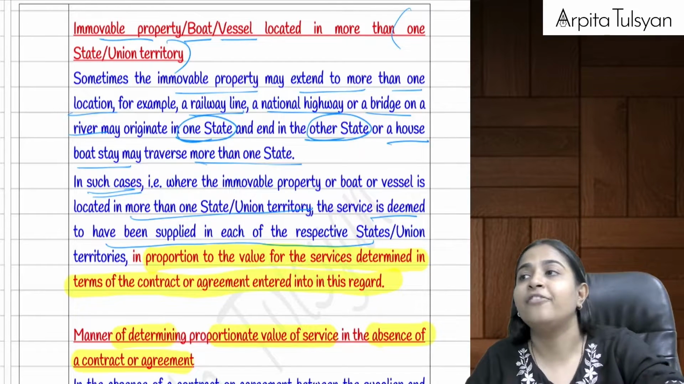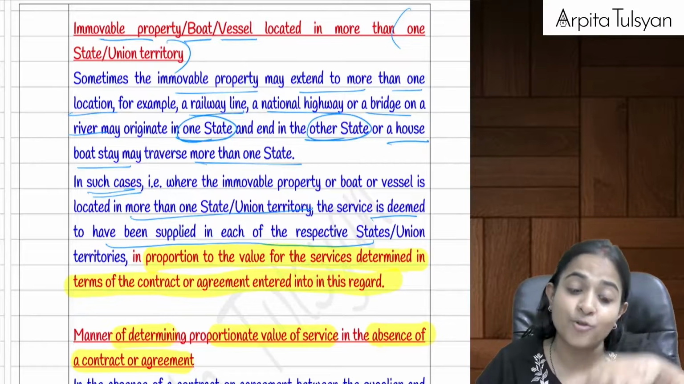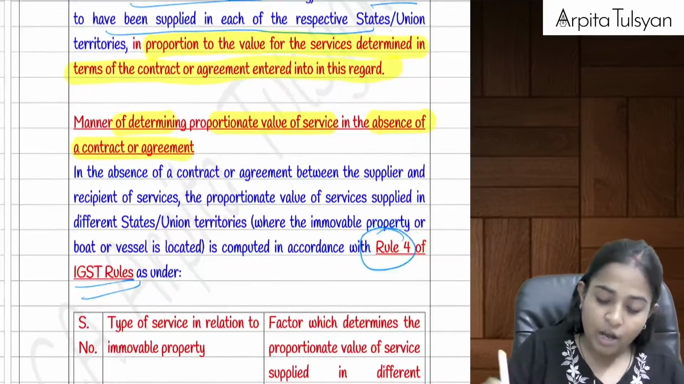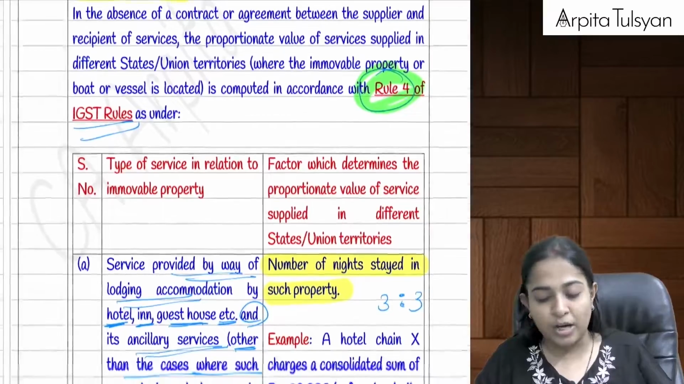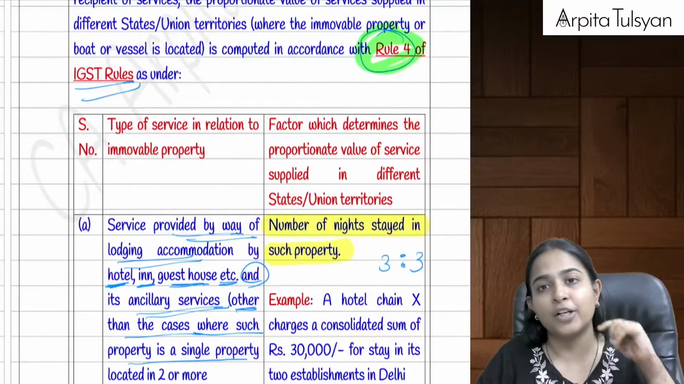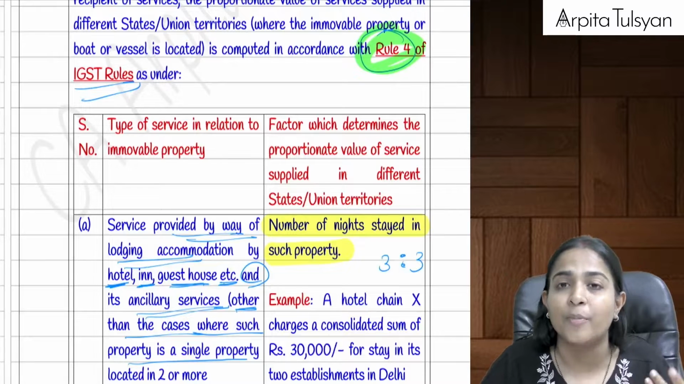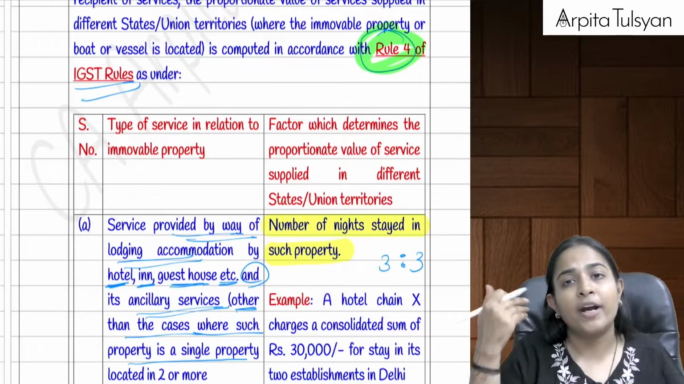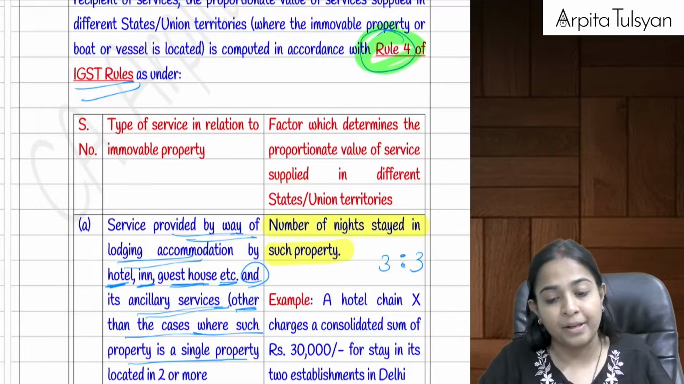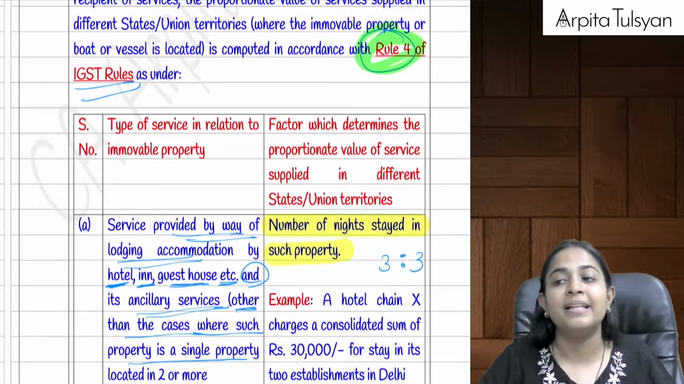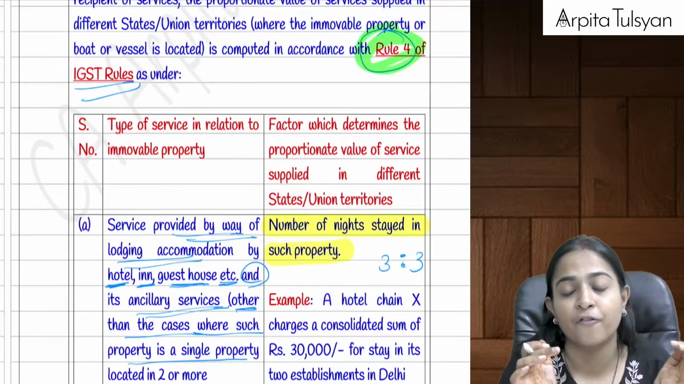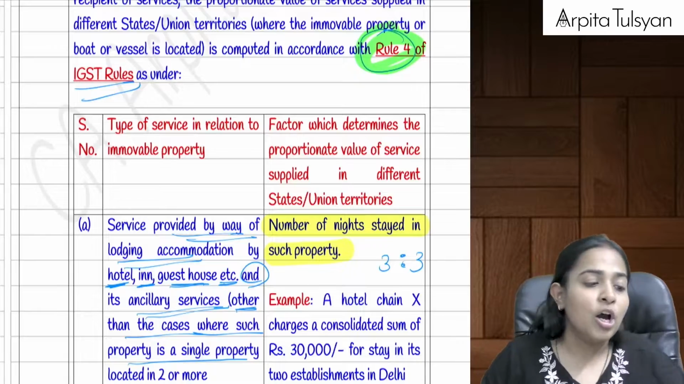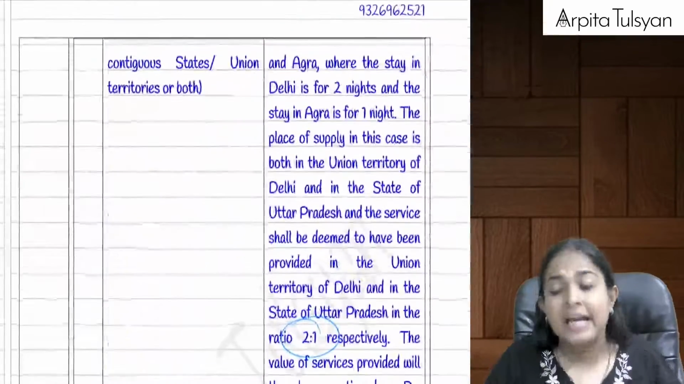But what if there is nothing written in the contract or agreement, or what if there is no contract or agreement at all? Then this bifurcation has to be done as per rule number 4 of the IGST rules. Now what does rule number 4 tell us? Let's say a service provider is providing me the service of lodging accommodation in 2 properties situated in 2 different states, Taj Mumbai and Taj Jaipur, for example. If nothing is specified in the agreement, and that person has charged a consolidated figure from me, then this consolidated amount will be divided on the basis of the number of nights stayed in these 2 properties.